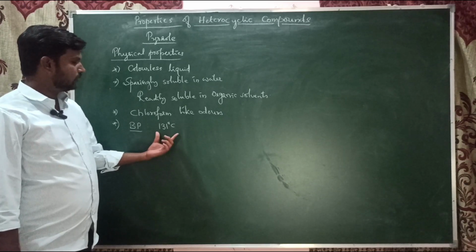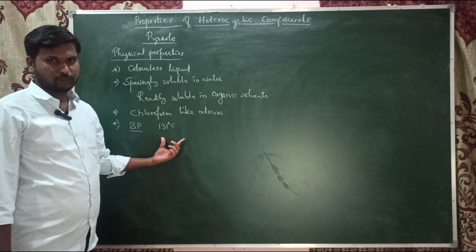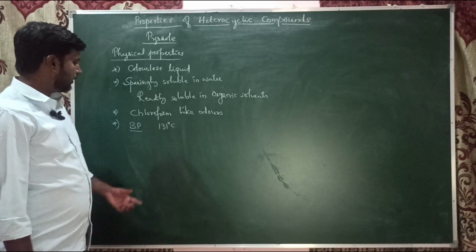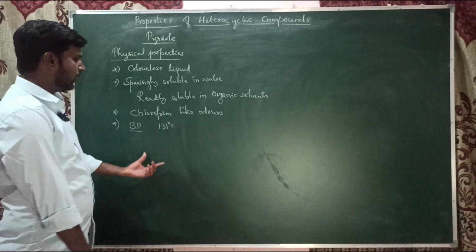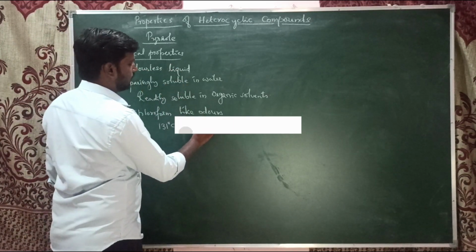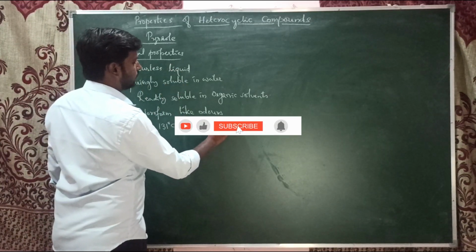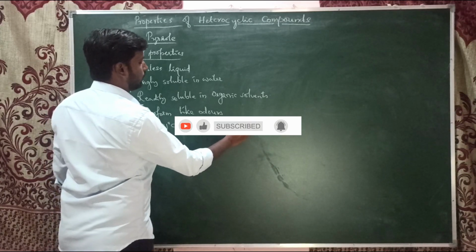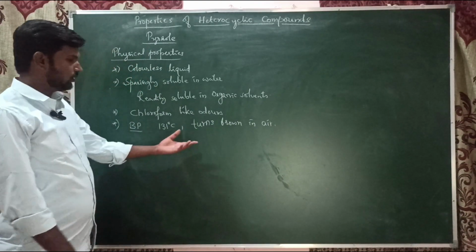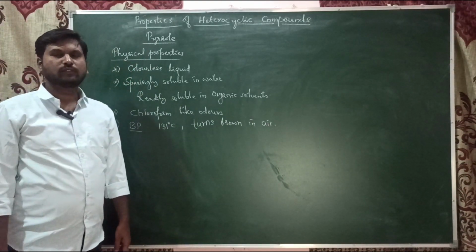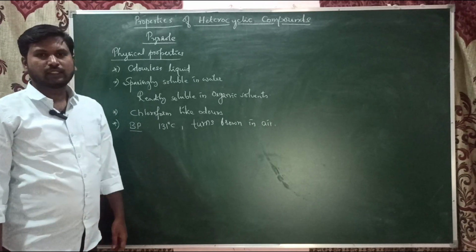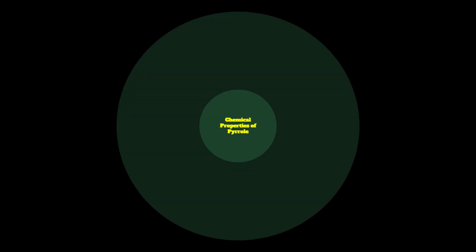Pyrrole shows some hydrogen bonding, which is why it has a slightly higher boiling point. And though it is colorless, it turns brown in air. In the presence of air, it shows a little oxidation. So this is about the physical properties of pyrrole.